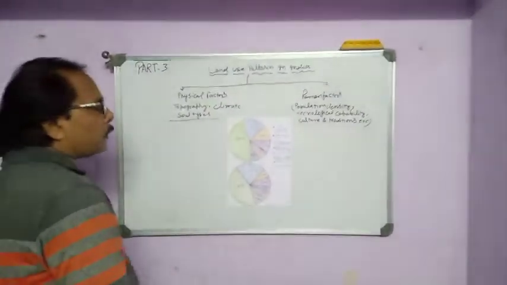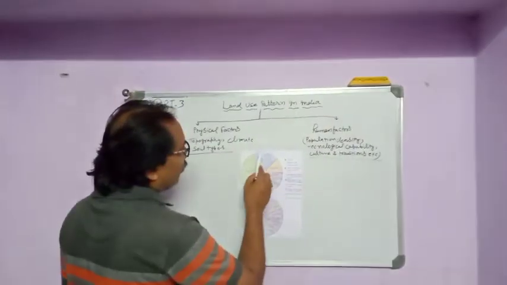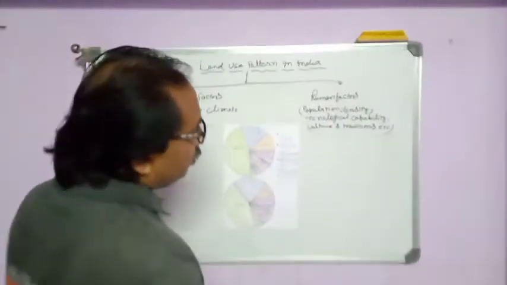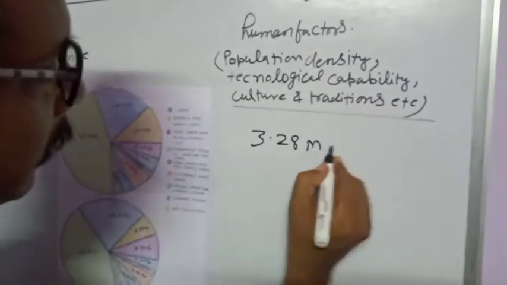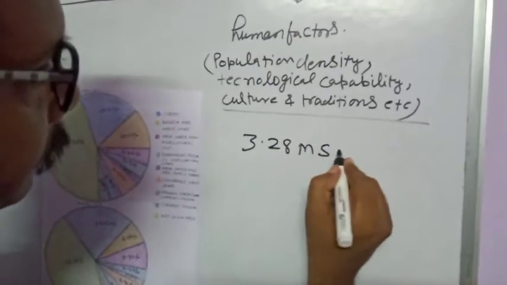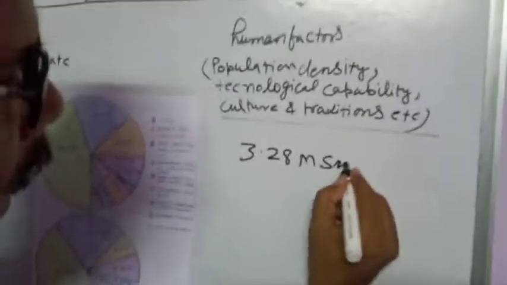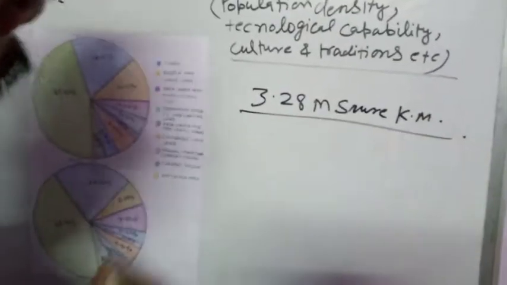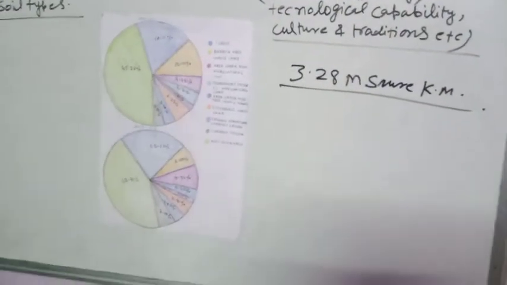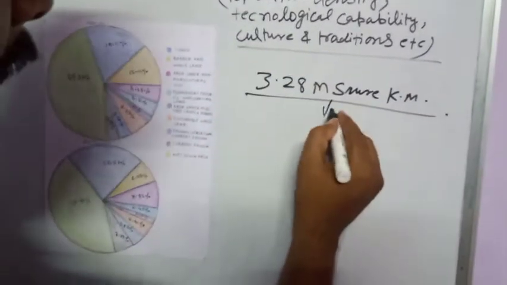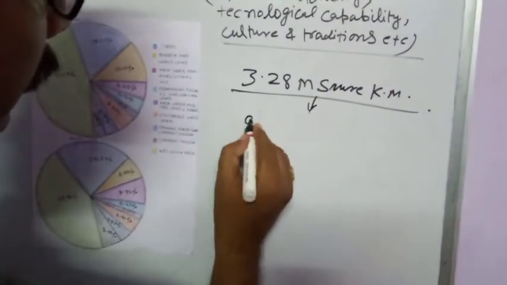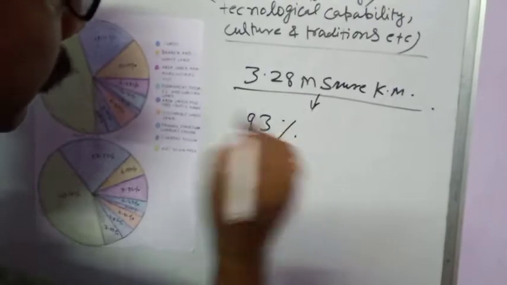So as we know, the total area of our country is 3.28 million square kilometers, but the actual area available is 93%.